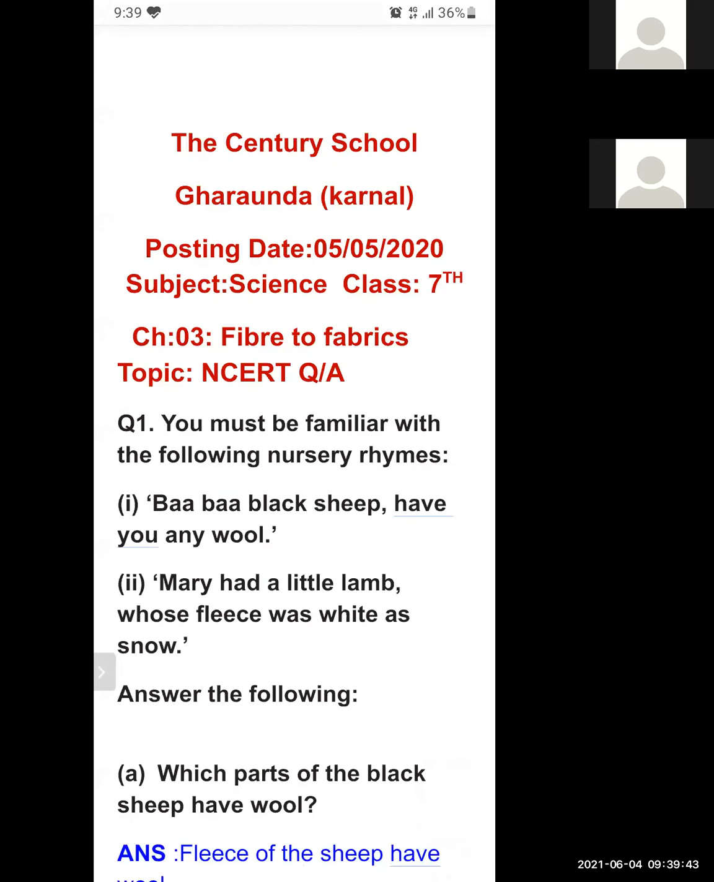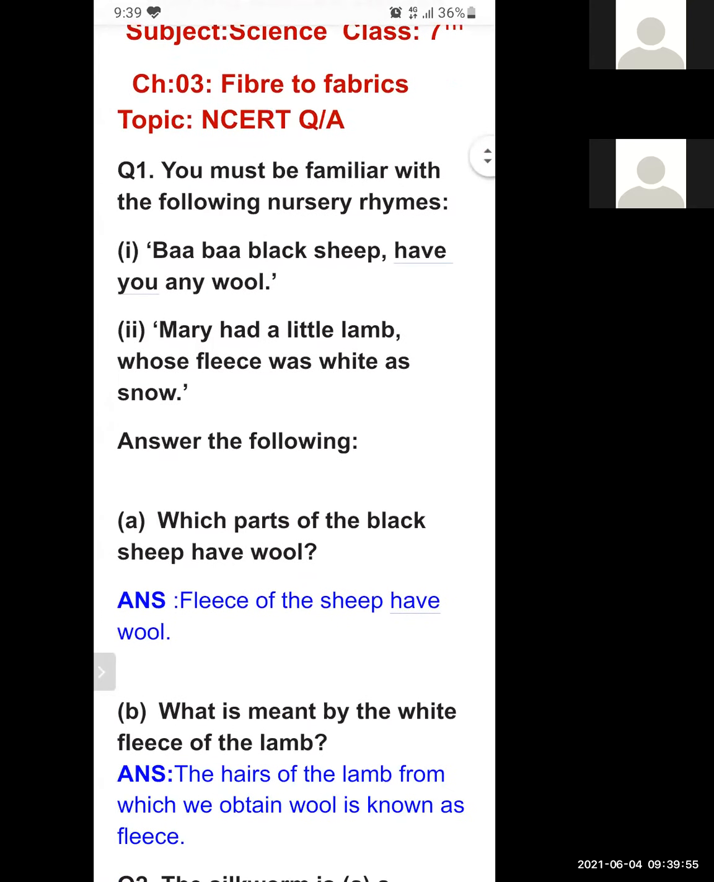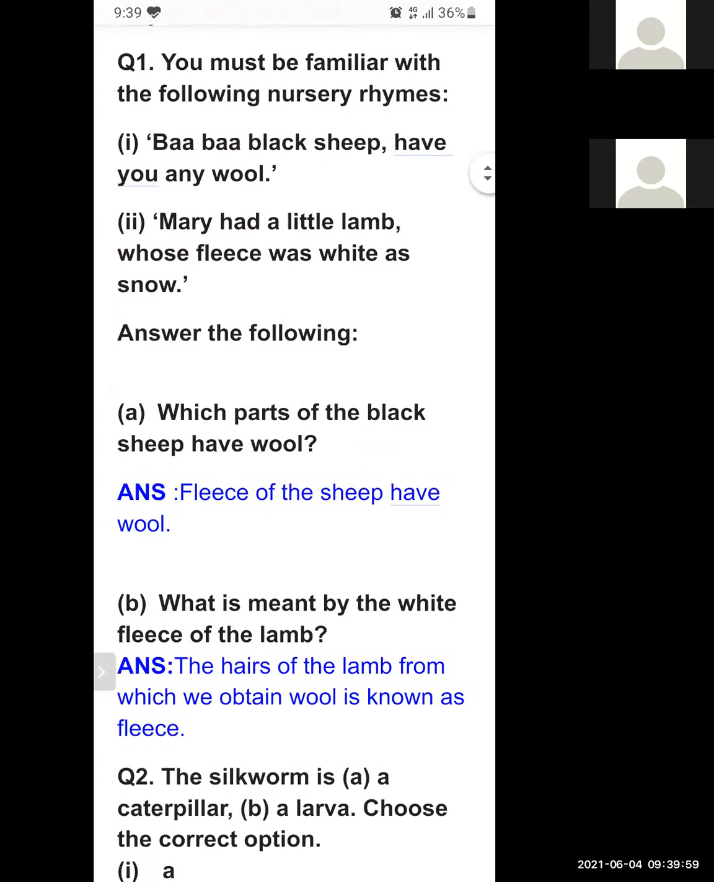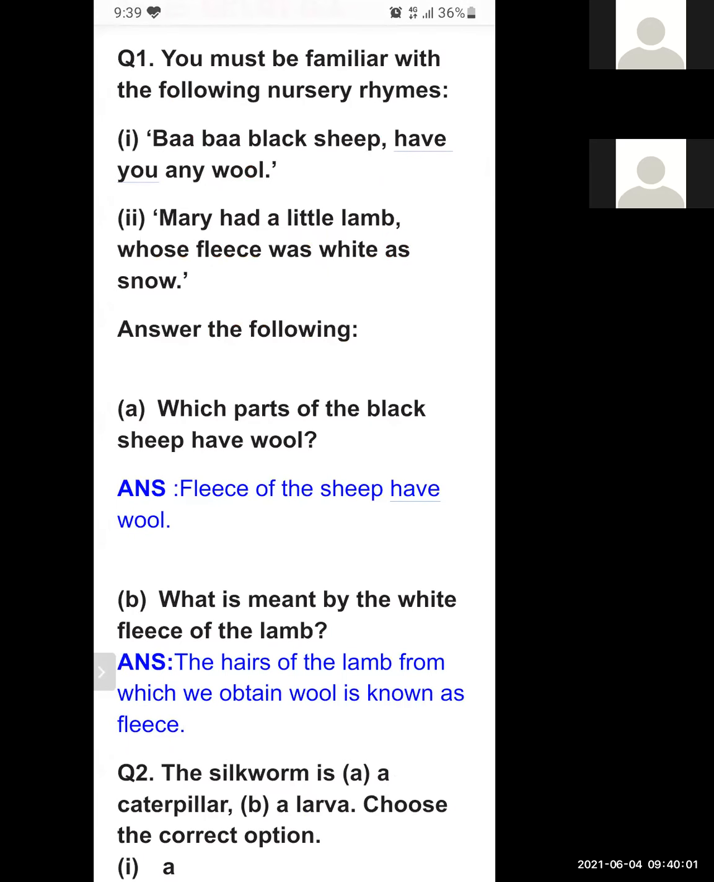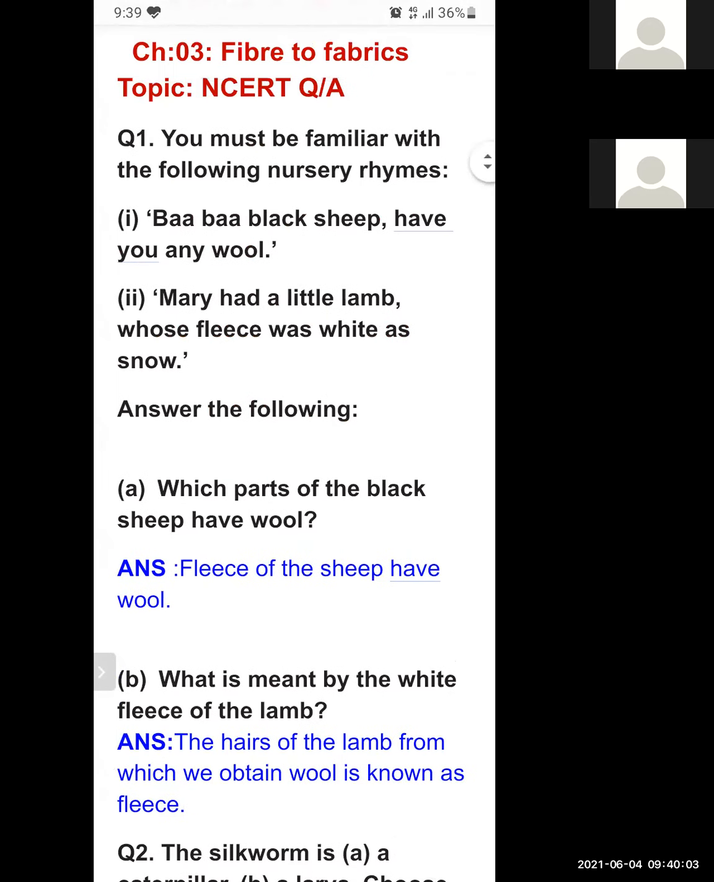Good morning, students. Today we are going to revise chapter number 3, Fibre to Fabrics, and chapter number 4, Heat. Okay, so let's start revision of chapter 3 and chapter 4. So question number 1, chapter 3.